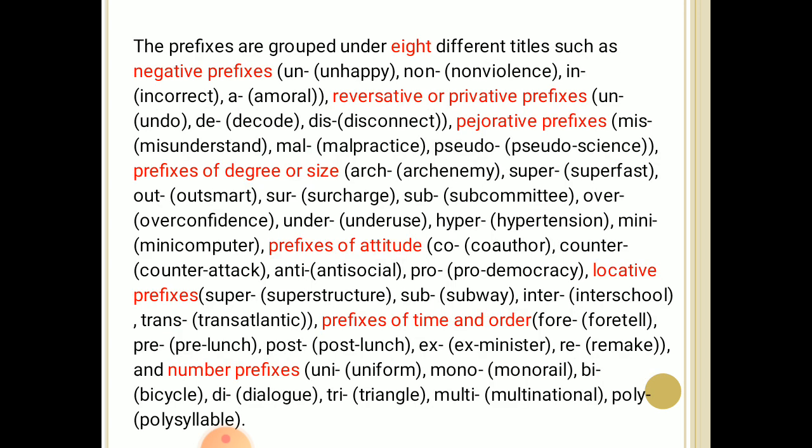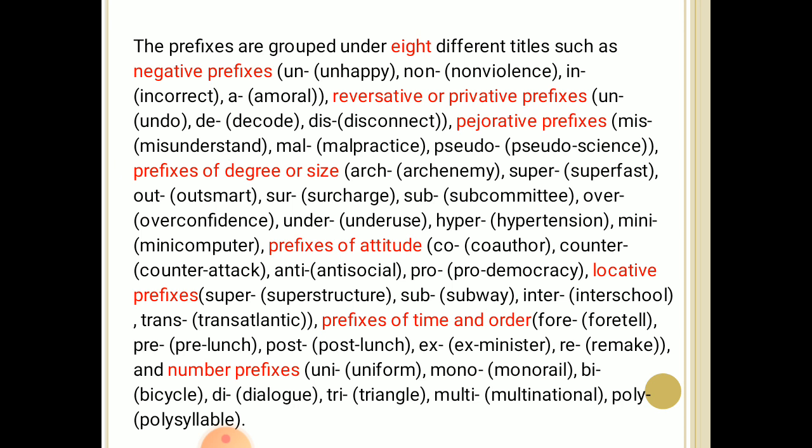The prefixes are grouped under eight different titles. First, negative prefixes: unhappy, non-violence, incorrect, amoral. Second, reversative or privative prefixes: undo, decode, disconnect.